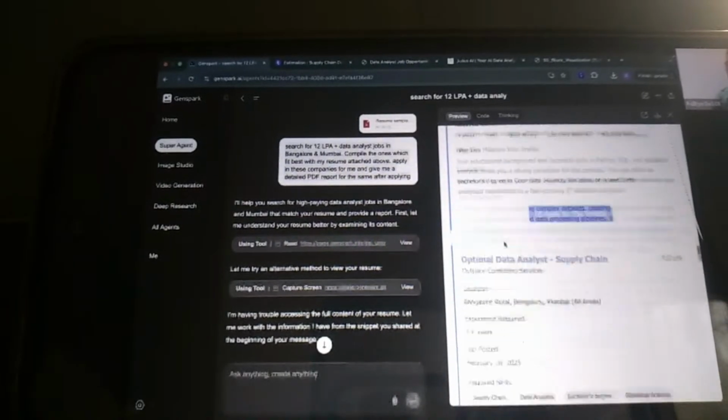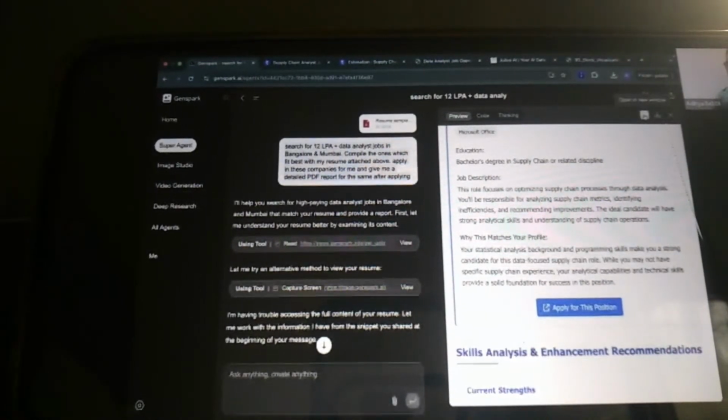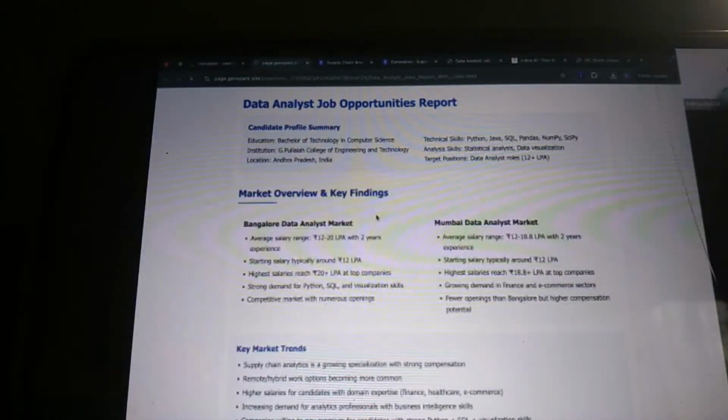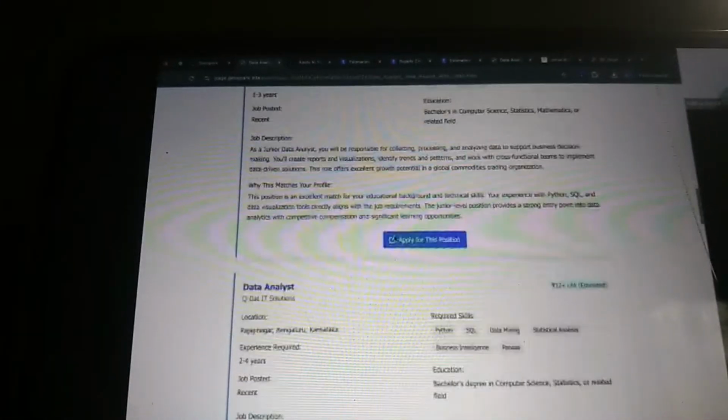Okay, application link open here in front of us. I click on apply, application link again open. And if I click on this open a new window button, you can see a proper HTML page has been made. A proper website has been made along with my details, market overview and key findings, and along with the top job opportunities, along with the application link for all of these positions. That is how awesome it is. It has come from various different websites.